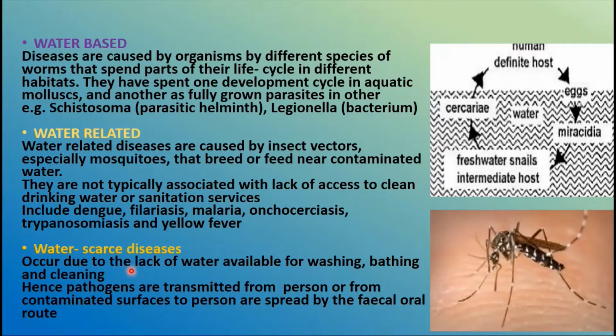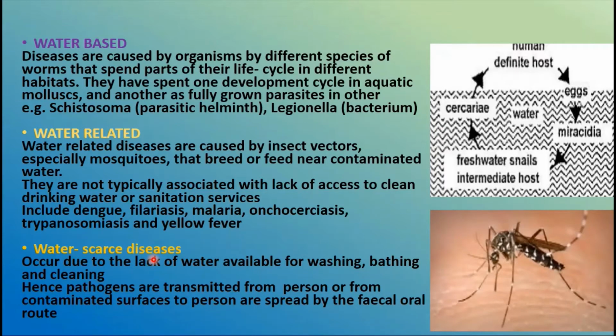Then the other type of classification is water scarce disease, which may also be classified under water wash, where you do not have proper availability of water for washing, bathing, and cleaning. Obviously you are not going to have all those things, so the concentration of pathogens may rise and transmit from one person to another, leading to waterborne or water related disease. Such diseases are called water scarce diseases.